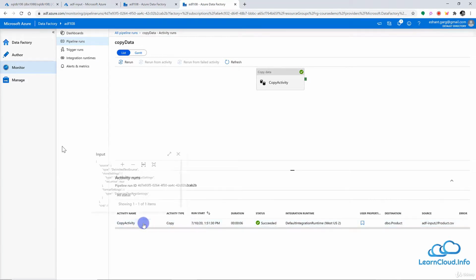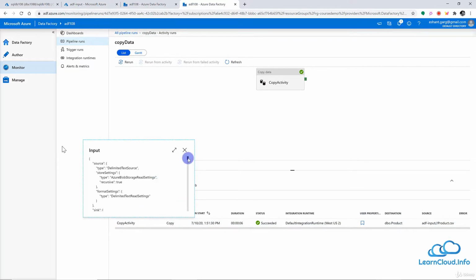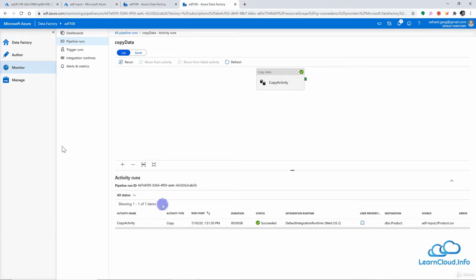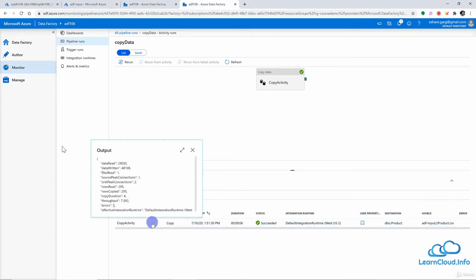So if I click on input, I can see the metadata related to my input and all the settings, the columns, the type of columns, and all that information here. Similarly, I can open this output from here and I can see all the metadata related to output here.